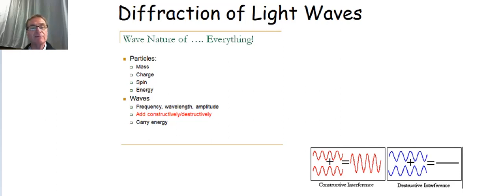When we think of waves, waves have attributes like frequency, wavelength, amplitude. They can carry energy as well. But one of the things that a wave does that a particle doesn't do when we observe them interfering with each other is that they can add constructively and they can add destructively.